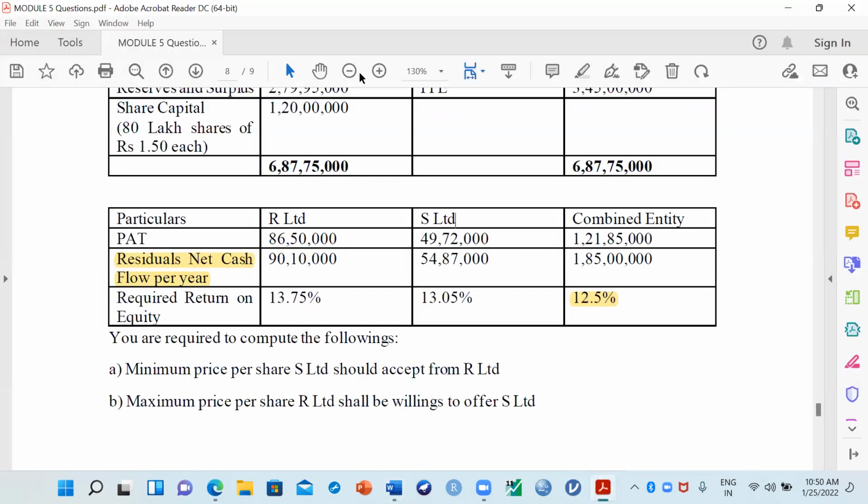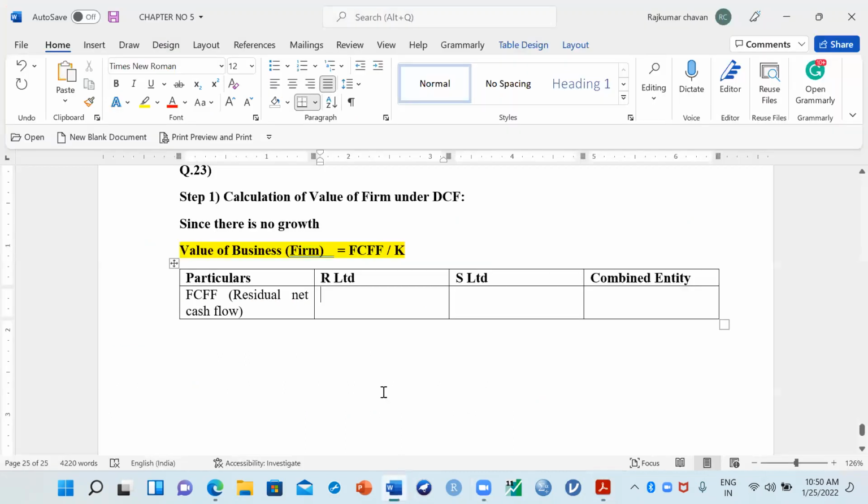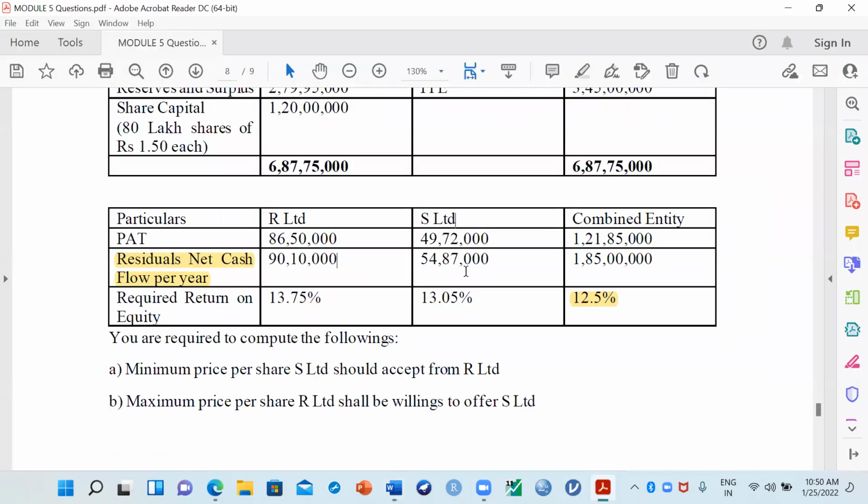Can you see how much they have given in the question? The first company is 90 lakh 10,000 rupees. So I will copy here 90 lakh 10,000. Next one is for S Limited. What is the residual net cash flow per year? 54 lakh 87,000 rupees.